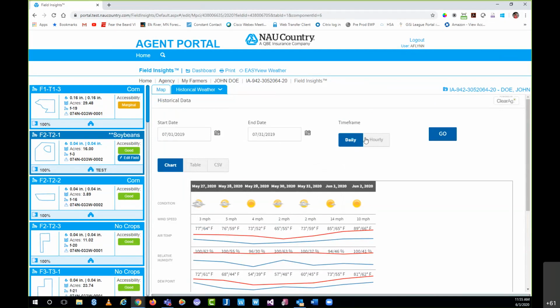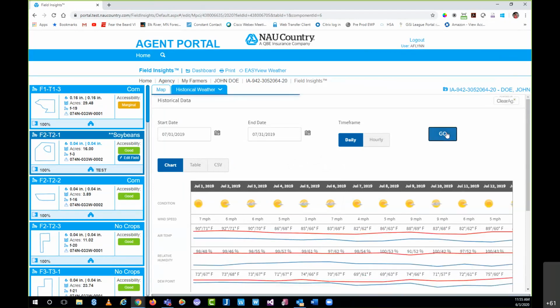I'm going to keep it in the daily time frame because if I did hourly, that would make this grid real busy. And I'm going to keep it as a chart for now. I'll explain what these two different options are as well, but I'm going to select a chart. So I'm going to go ahead and hit go. It'll load real quick there. And you can see here then July 1 is my new starting date.